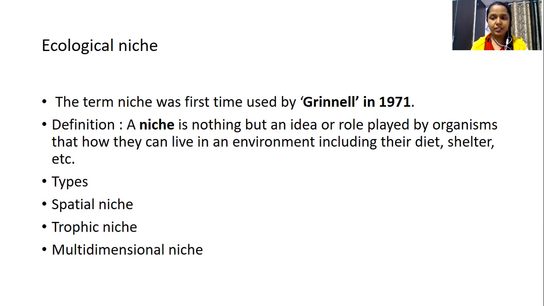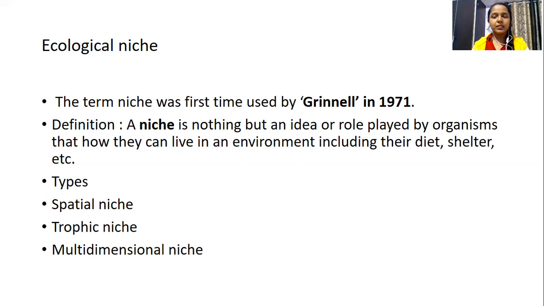So niche is a space or an environment in which an organism is living. This includes whatever aspects or considerations the organism actually takes up, that is their diet, shelter, etc. We will be considering these in explaining the niche. There are mainly three types of niches: spatial niche, tropic niche, and the multidimensional niche.